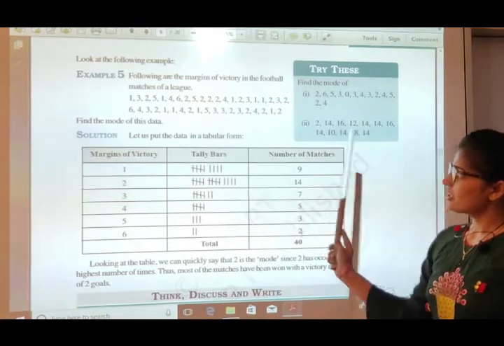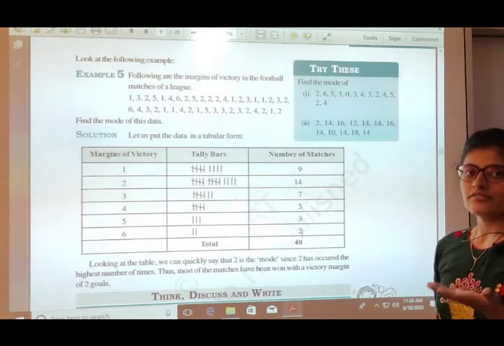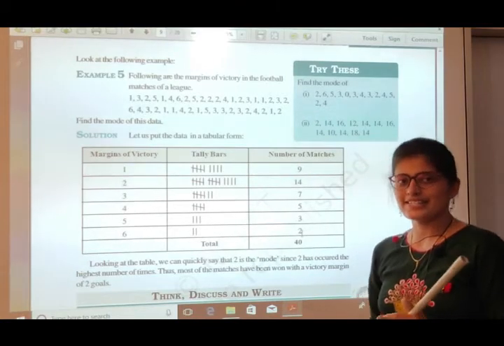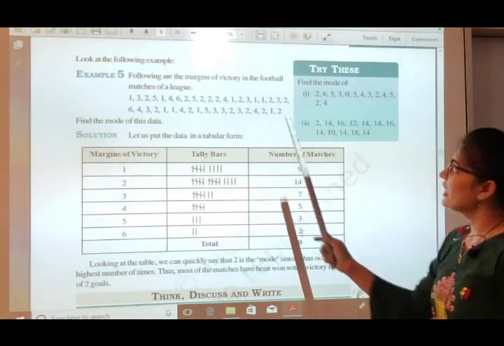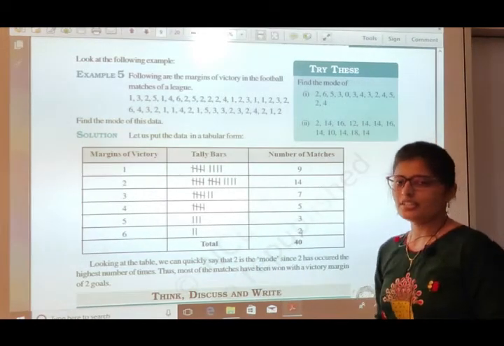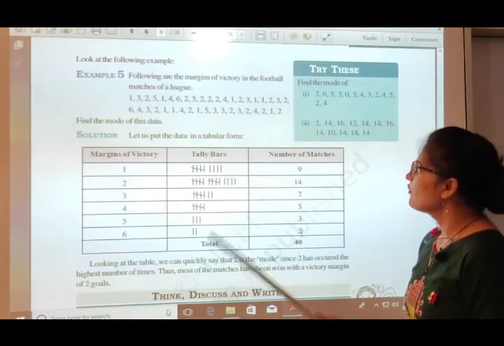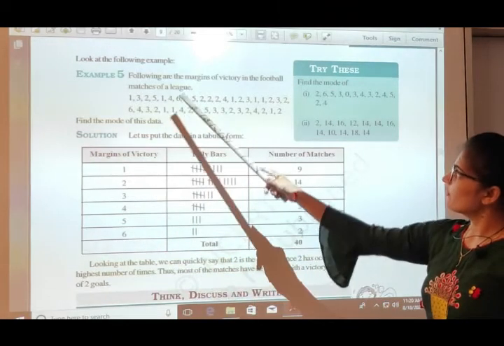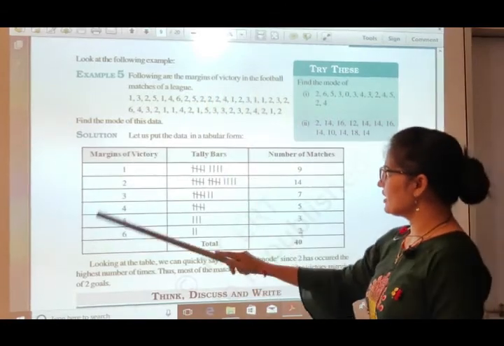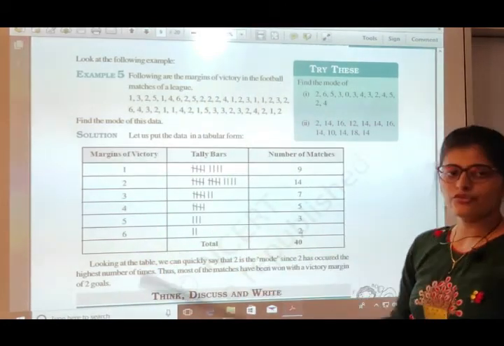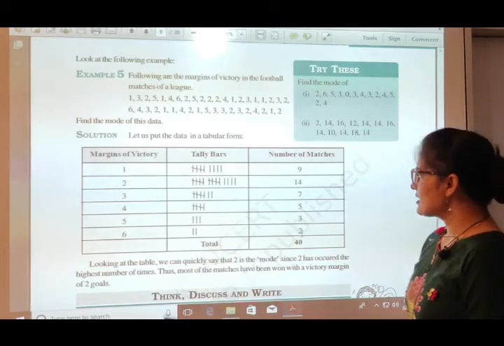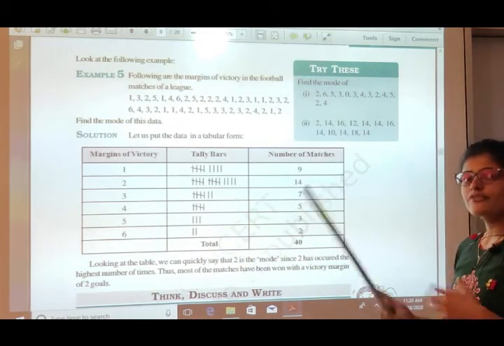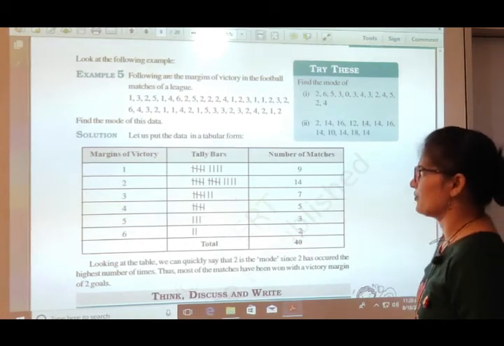Now earlier, whenever a small number of observations were given, we used to arrange them in ascending order. But now whenever large observations are given, what do we have to do? We have to first put the data in tabular form. First, what observations are given? Margins of victory, so we will write that down first. After that tally marks, and after that number of matches, or frequency. We can write frequency here also.